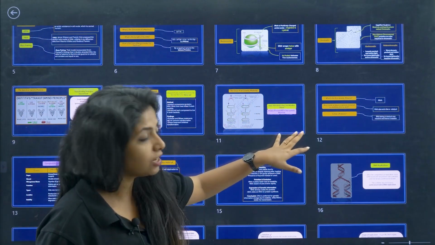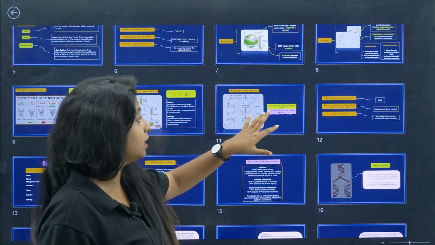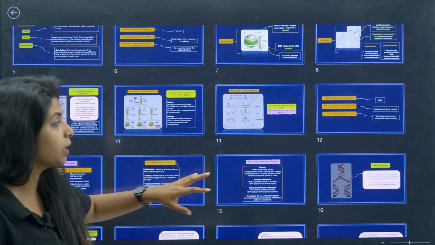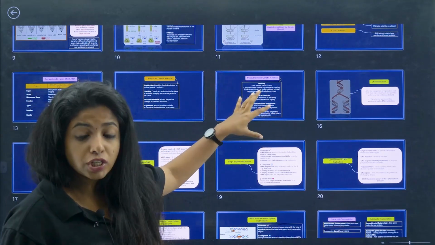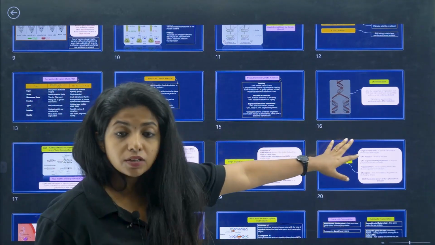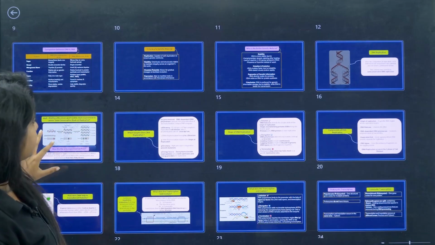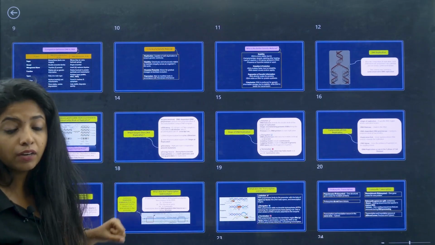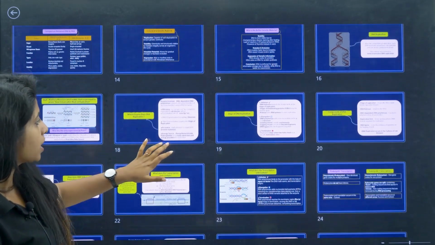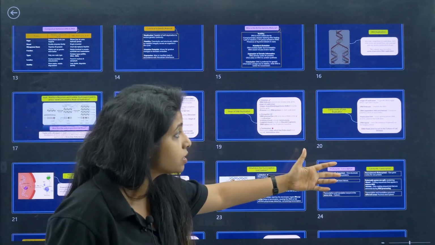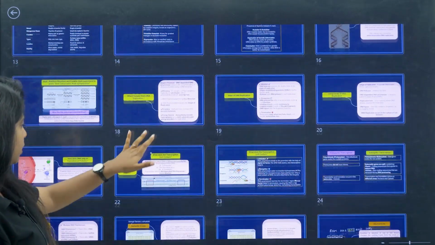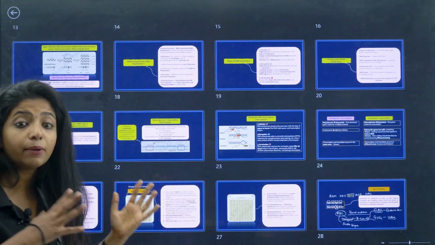and Hershey and Martha Chase experiment we did. Then we did a comparison between DNA and RNA. We spoke about which is the genetic material, what is the semi-conservative mode of DNA replication, and then we did another experiment to prove the semi-conservative mode of DNA replication. Then we spoke about DNA replication: how does it happen, what enzymes are there, and what components are needed for DNA replication. How does DNA help in the formation of proteins?